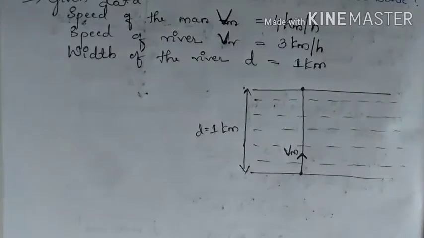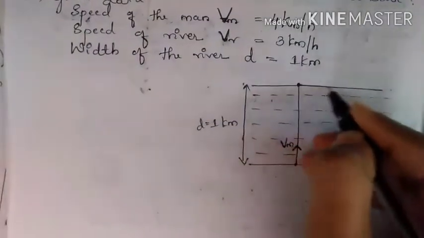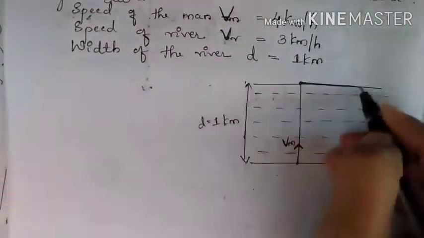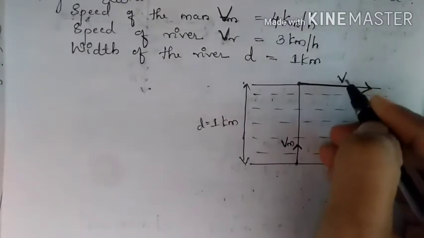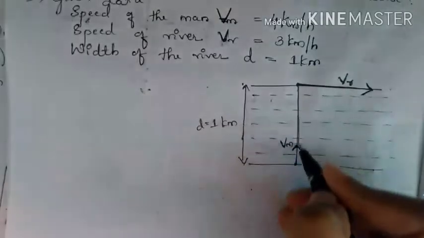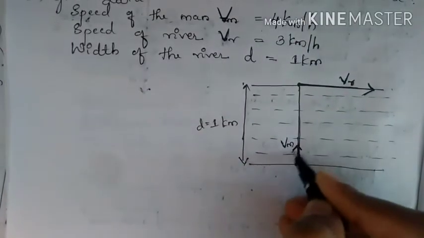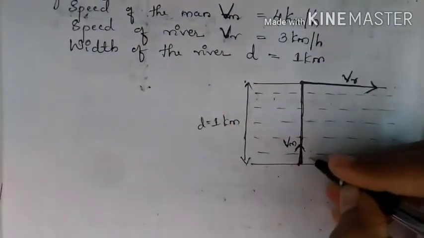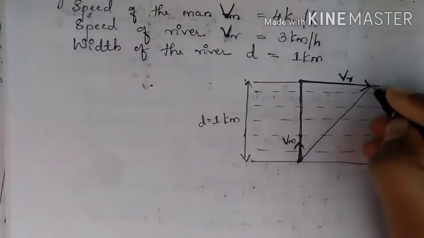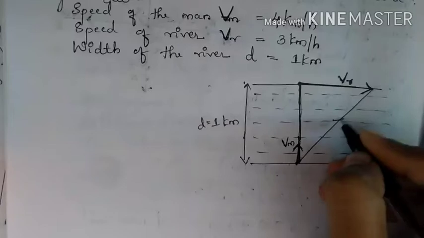So he goes in this direction, but the direction of the river flowing is in this direction. So this is Vm and that is Vr. Now if you take the resultant vector, the resultant vector will be this.